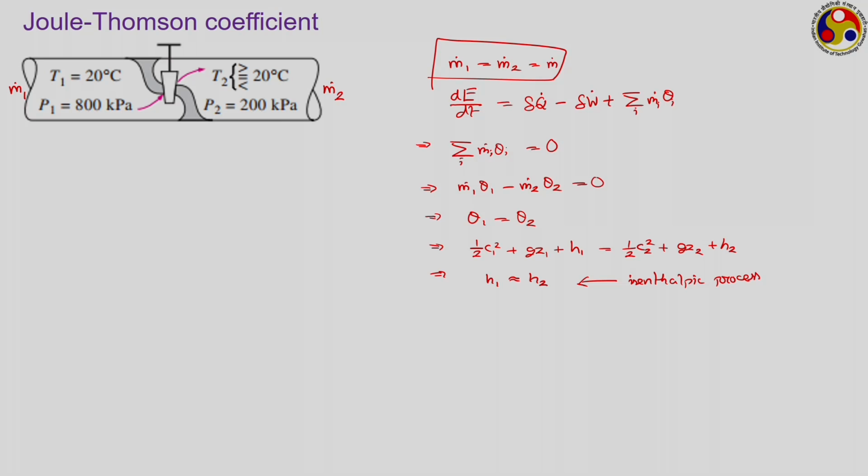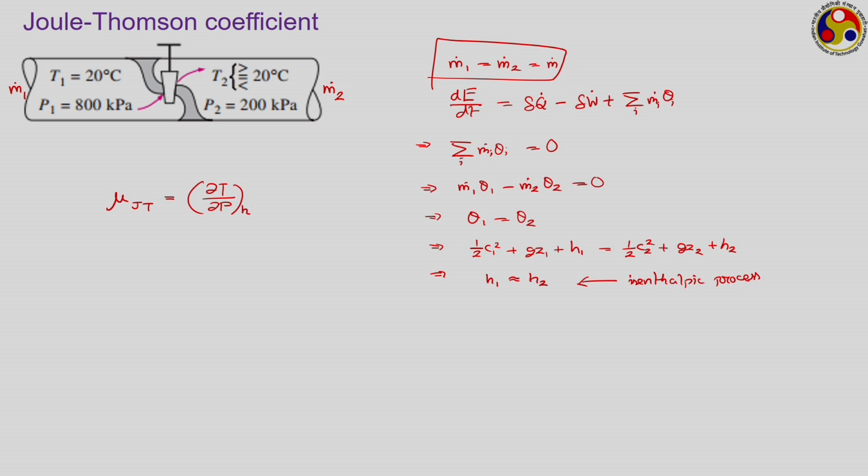Now, we are therefore talking about an isenthalpic process during which there is a reduction in pressure, but temperature may increase or may decrease, and that is expressed by the Joule-Thomson coefficient. The Joule-Thomson coefficient is expressed by the symbol mu. Sometimes a subscript JT is added to signify that this is the Joule-Thomson coefficient, because some properties like viscosity etc. are also given in terms of mu. So, this subscript JT is often put in to indicate that it is the Joule-Thomson coefficient only. And the definition of the Joule-Thomson coefficient is dou T dou P at constant h, that is, the change in temperature with pressure for a constant enthalpy process.